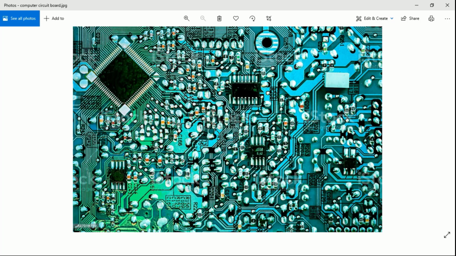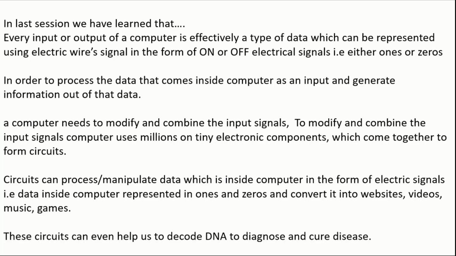You will see a processor. So there are n number of tiny electrical components which came together to form a circuit. These circuits can even help us decode DNA, diagnose diseases, and cure diseases.